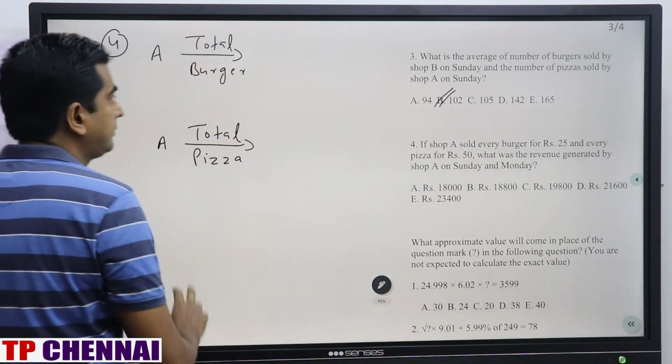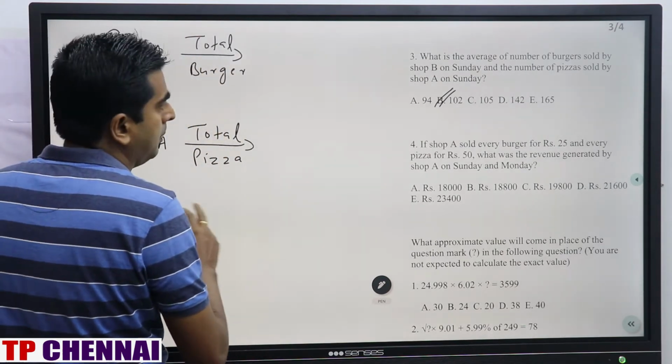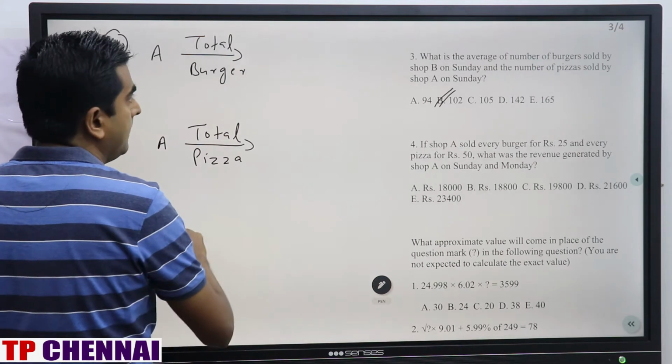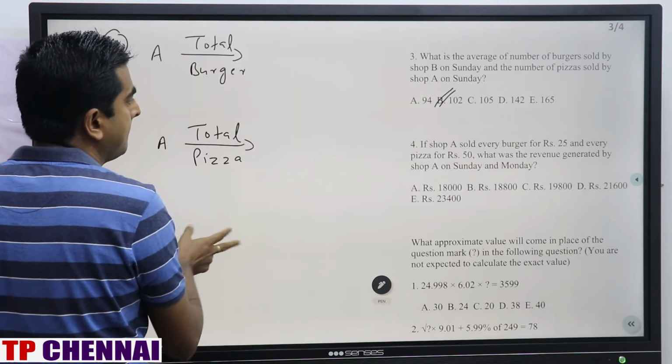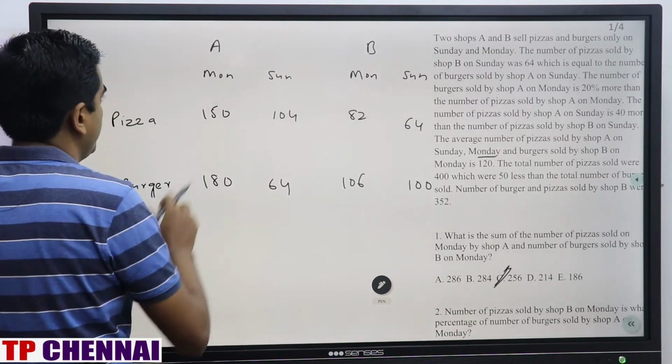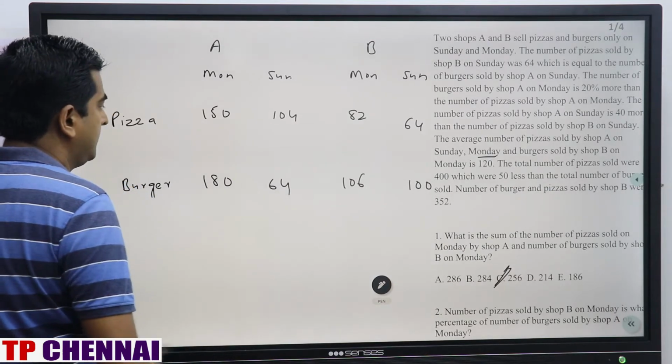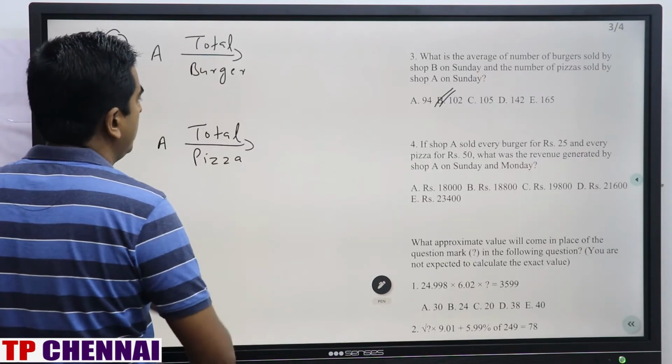Right? Burger shop A. How much? 180 plus 64 is 244.